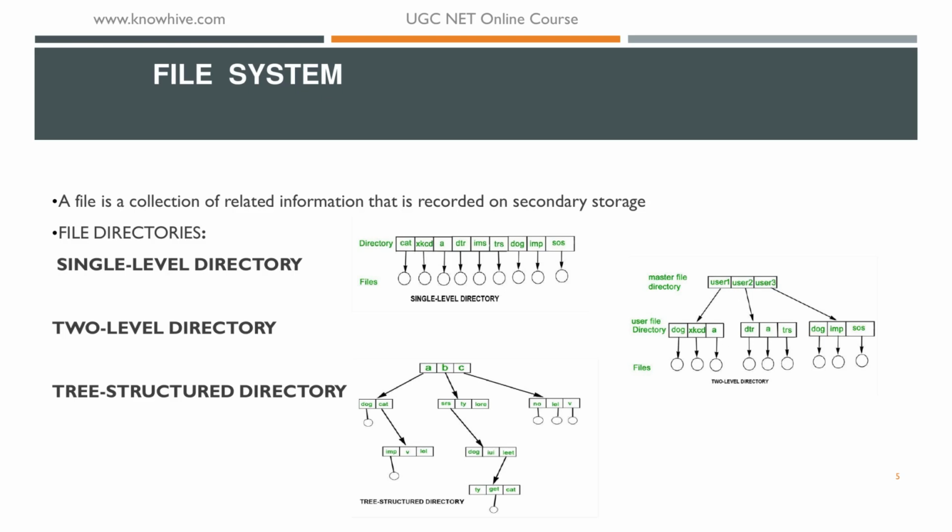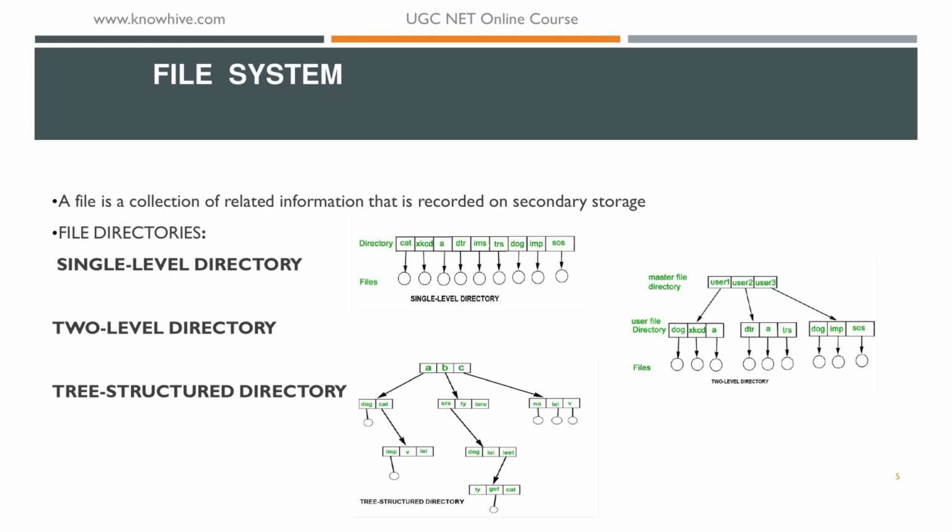A file directory is a collection of files, including the attributes, locations and ownership, which gives information especially for storage and management by the operating system.